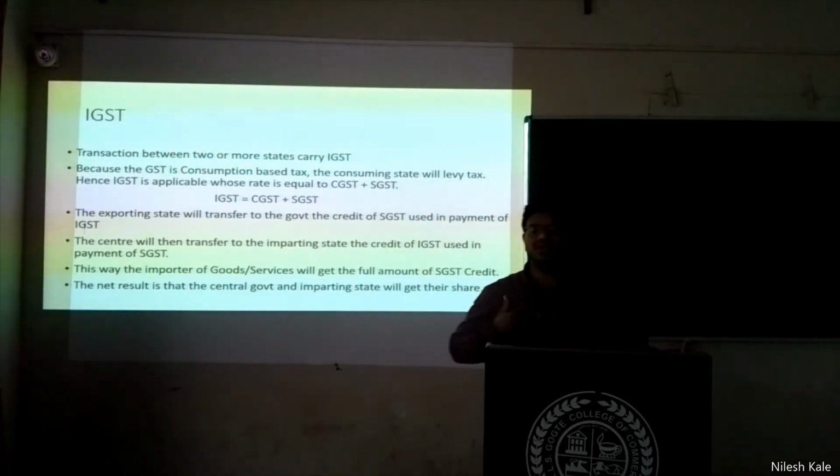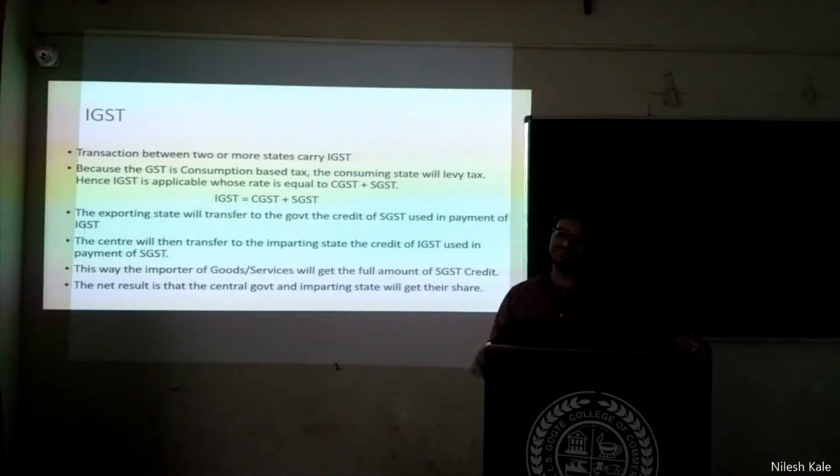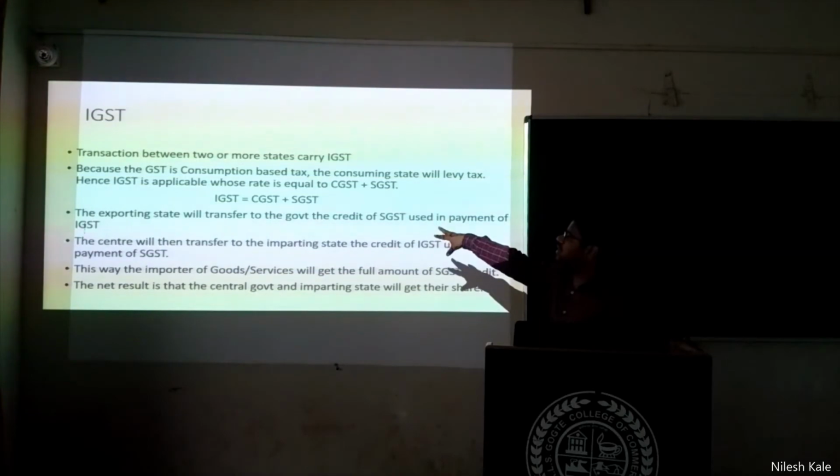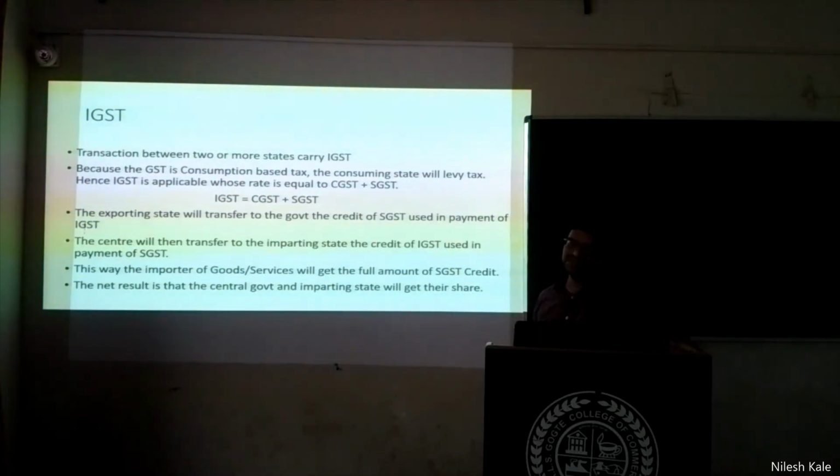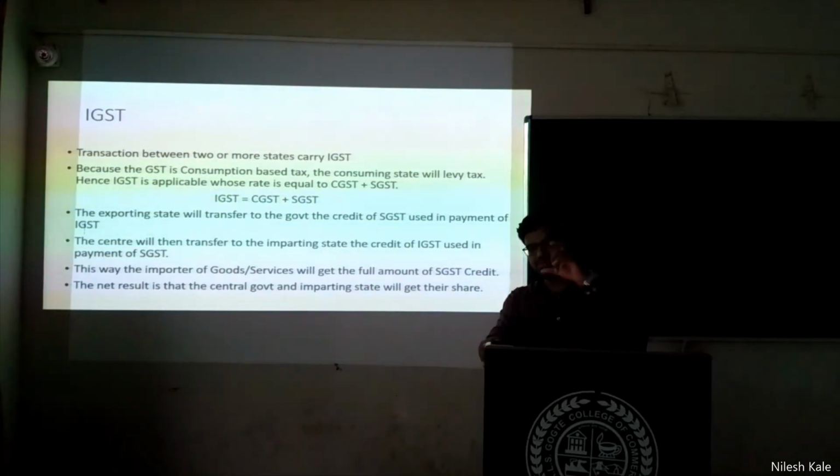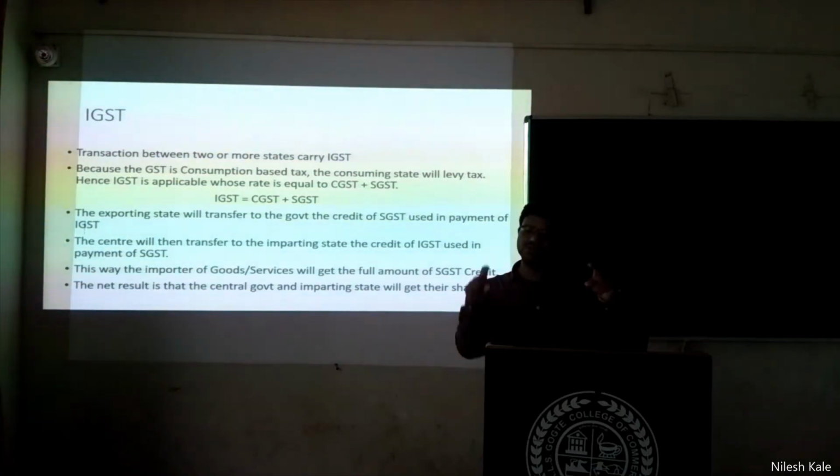See, I am in Karnataka and I am purchasing goods from Maharashtra. I am in Karnataka, I am the receiver, I am purchasing goods from Maharashtra. So where am I consuming? In Karnataka I am consuming. Which tax should I pay? I should pay IGST. Understanding? Hence IGST is applicable whose rate is equal to CGST plus SGST. If I am purchasing a mobile phone, 18% is the rate of tax. So 18% IGST I have to pay to the government. If I had purchased a mobile phone in Karnataka only, then 9% CGST, 9% SGST I would have paid here only.